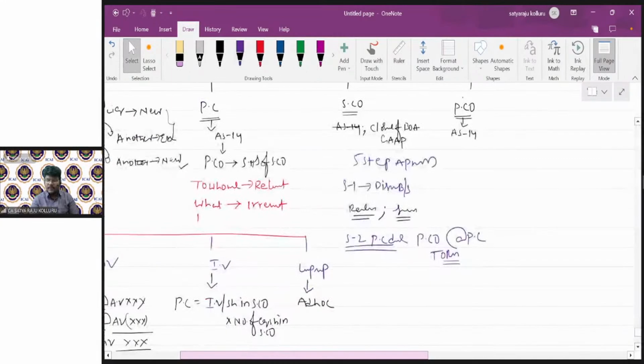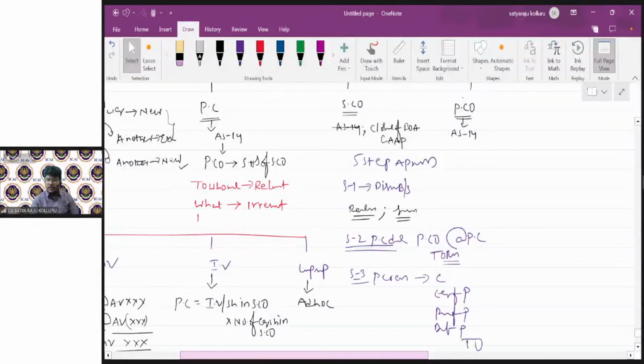Next, step number 3, PC receipt. Sir, in the form of PC, we may receive cash, we may receive equity shares of the purchasing company, we may receive preference shares of the purchasing company, we may receive debentures of the purchasing company. Then you should debit the purchasing company account to cancel it. Step number 4, once the PC is received, you should distribute the PC, right?